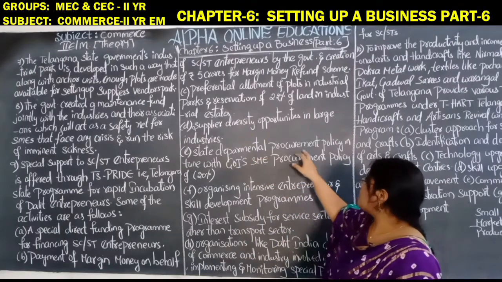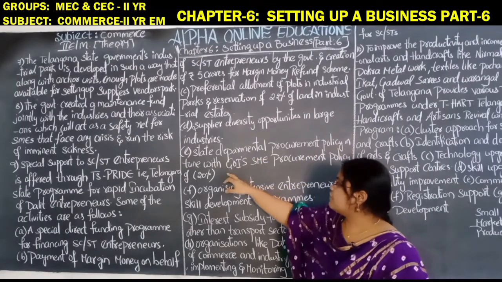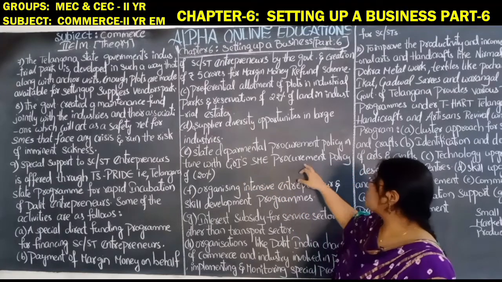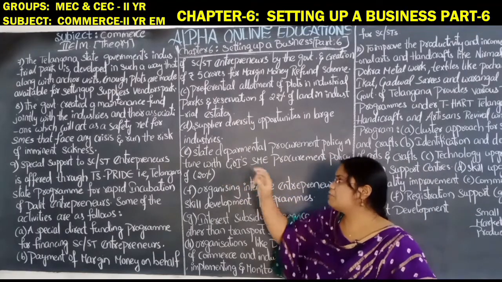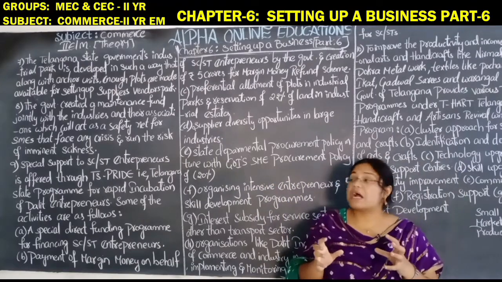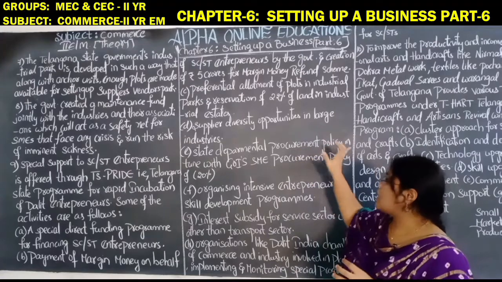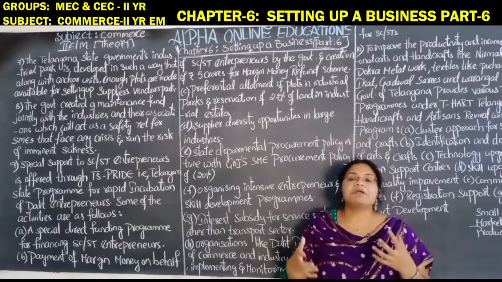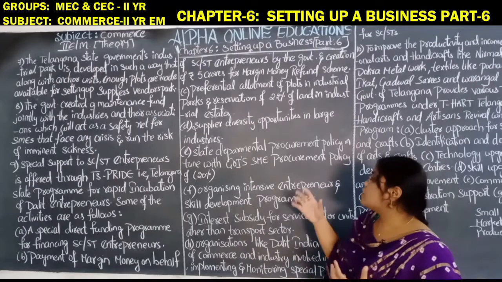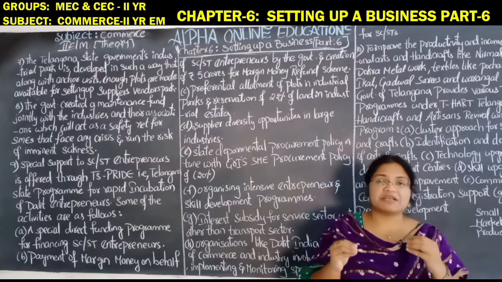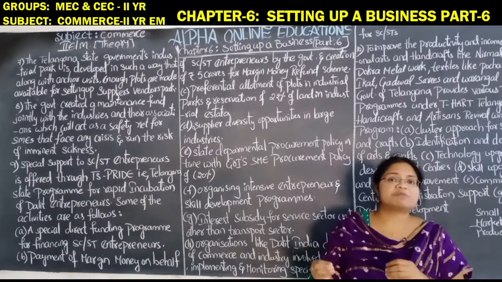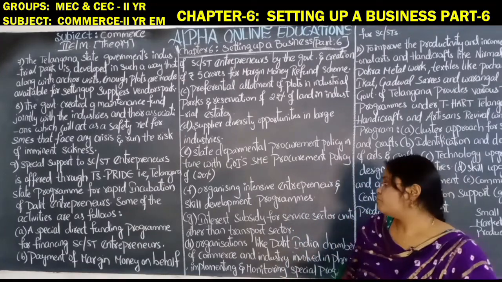State departmental procurement policy, in line with the small and medium entrepreneurs procurement policy, of 20%. For the departmental procurement, for the development of these industrial units, the government is giving special attention.